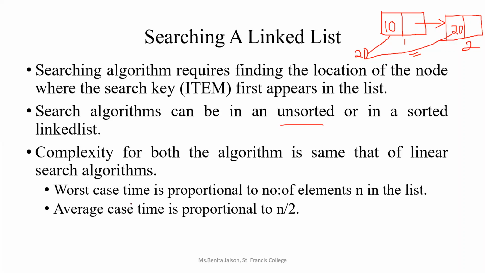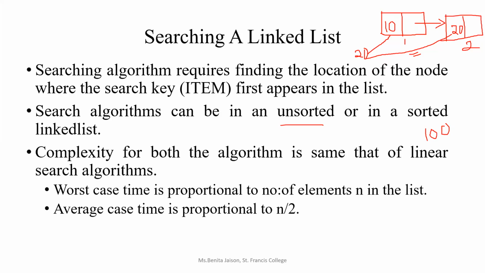So most of the time we may not be giving the first item or the last item, right? If I'm giving the last item for search, it will give me the worst time. You have to imagine this as a long linked list consisting of 1,000 nodes. And if I'm giving a data item for the search, say 100, which is present as the data of the 90th node, how many comparisons I have to make? I have to make 90 comparisons, right?